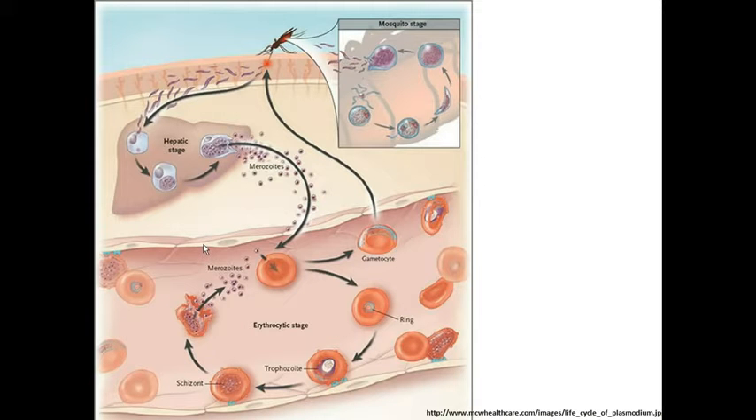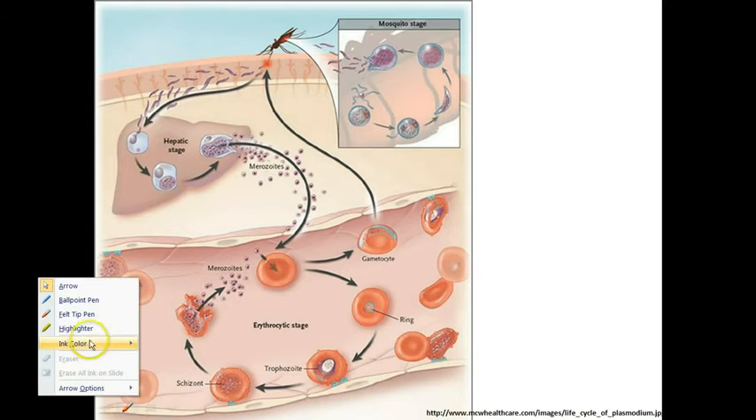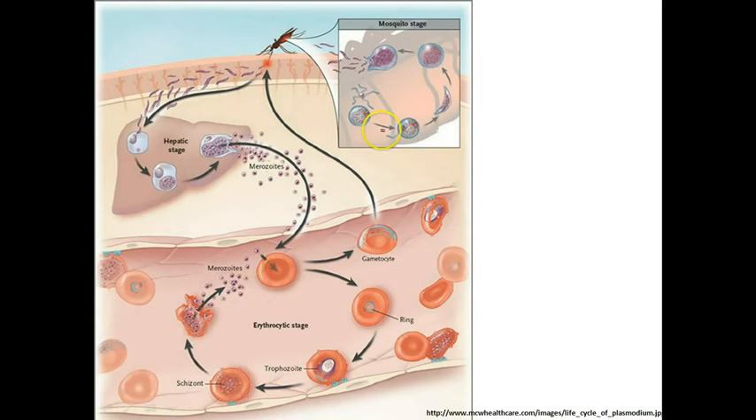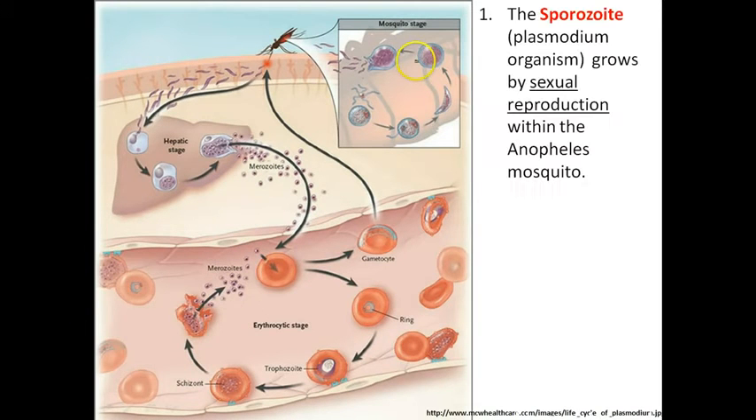Okay, so we're going to start out with this life cycle. We're going to start out with the sporozoites. So remember I told you that the sporozoites are the vegetative form that live in the mosquito. Okay, so here we have the sporozoites. They're going to grow sexually within the Anopheles. Here's the Anopheles mosquito right here, and so here's the sporozoites.